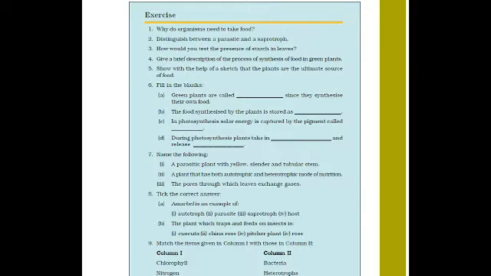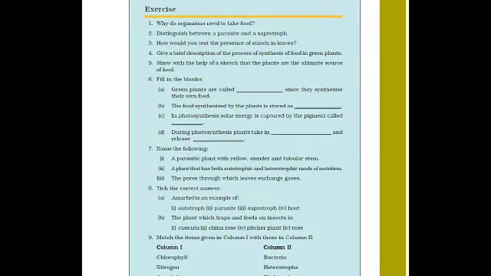Then a plant that has both autotrophic and heterotrophic mode of nutrition. A plant which can make its food and also has a heterotrophic mode of nutrition, what is it called? Then the pores through which leaves exchange gases, what are they called? You have to write.